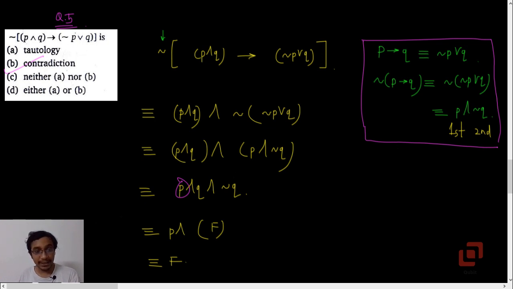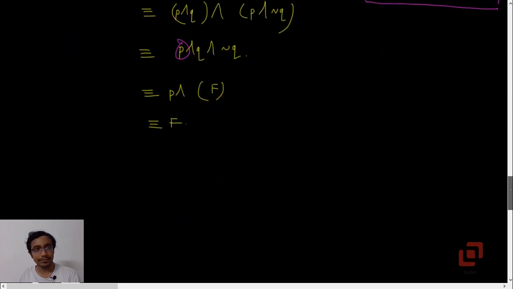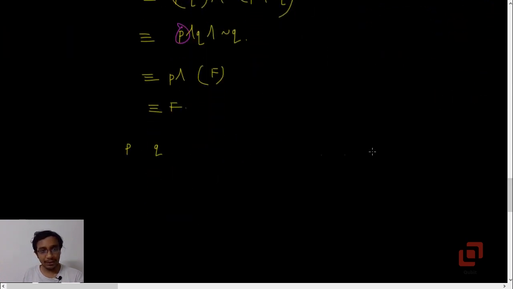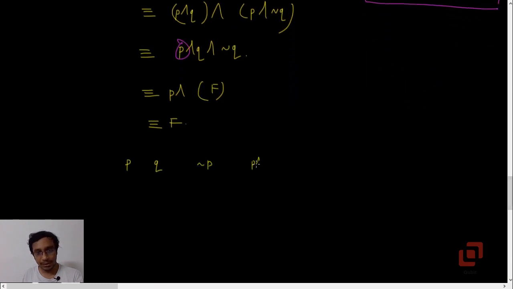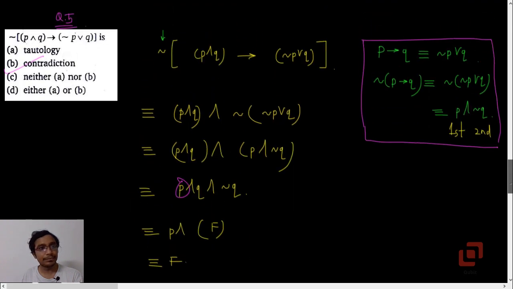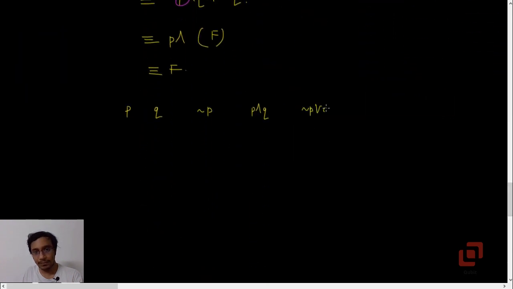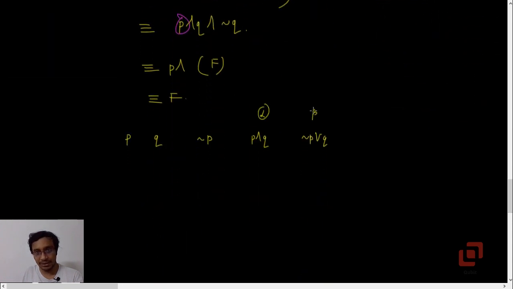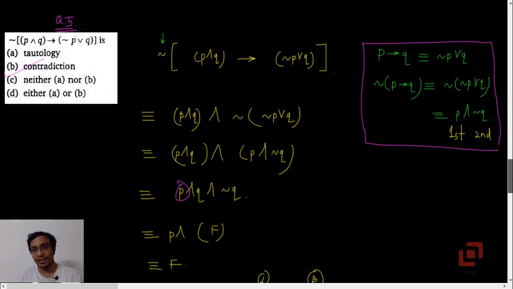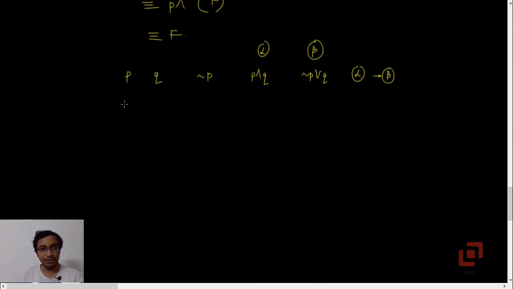Okay, so now what we'll do is verify our result with the help of truth tables. In the examination there is no need to verify, because time plays an important role. So we will have P, Q, negation P, then P and Q, negation P or Q, and then P and Q implies negation P or Q. Okay, so let's call this alpha and this beta. So this is alpha implies beta. Now if alpha implies beta contains all T's, its negation will contain all F's. Okay, so let's start completing the truth table.